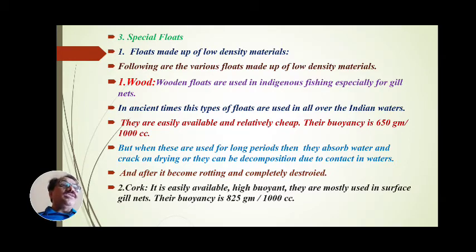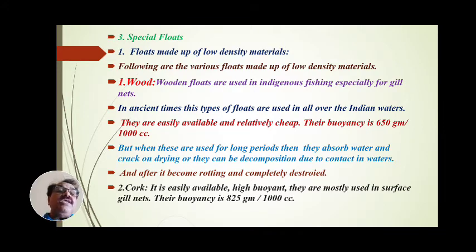How much buoyancy does the wood have? It is 650 gram per 1000 cubic centimeter. Compared to the other floats, these wooden floats are relatively cheap and easily available, and their buoyancy is 650 gram per 1000 cubic centimeter, and that's why these woods are important.